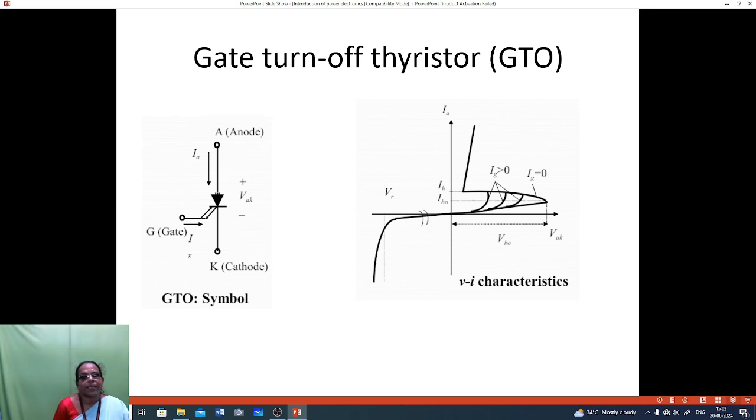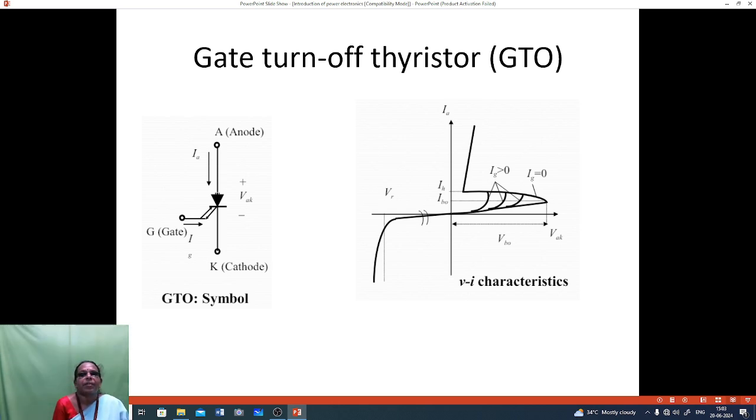Gate turn off transistor. This is the symbol for the gate turn off transistor. It has three terminals, anode, cathode and gate, and its characteristics are like a thyristor, SCR. Here in forward bias it will be turned on, then the current increases with a very small voltage. For reverse bias there will be a reverse leakage current.